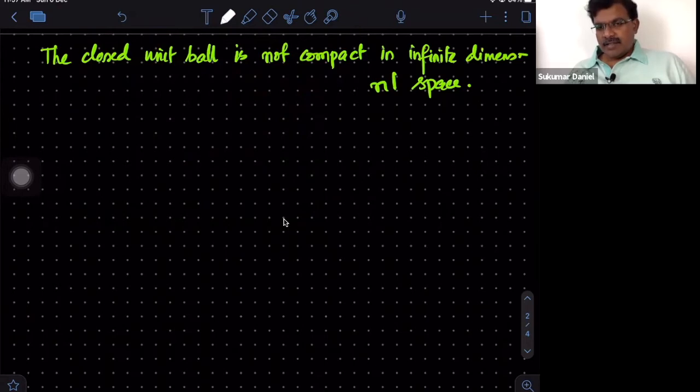The idea is easy. A characterization of a compact set is, if you give me a bounded sequence, it should have a converging subsequence. So if we could get a bounded sequence which doesn't have a converging subsequence, then it proves that the closed unit ball is not compact. Okay, so the proof is, our observation is immediate.